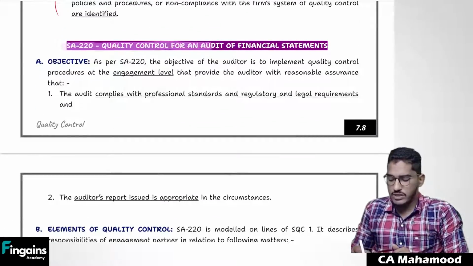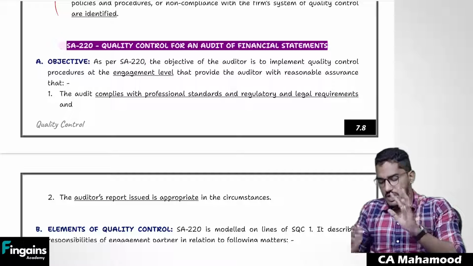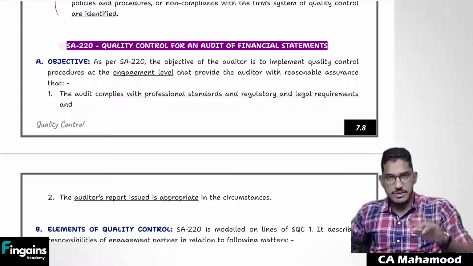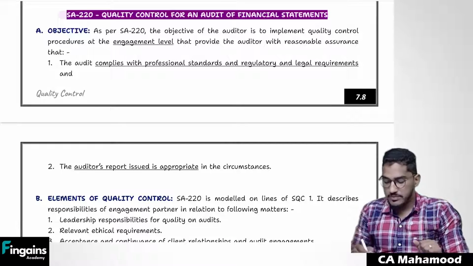As I have told you, SA 220 is only talking about how to maintain quality in audit engagements. Entire standard is going to remain the same. We can quickly wind it up in 5 minutes.